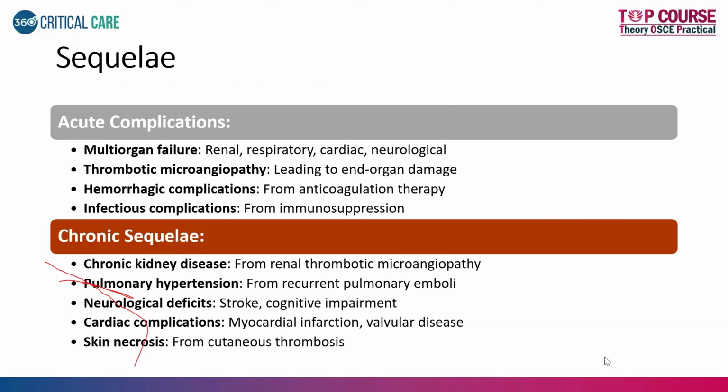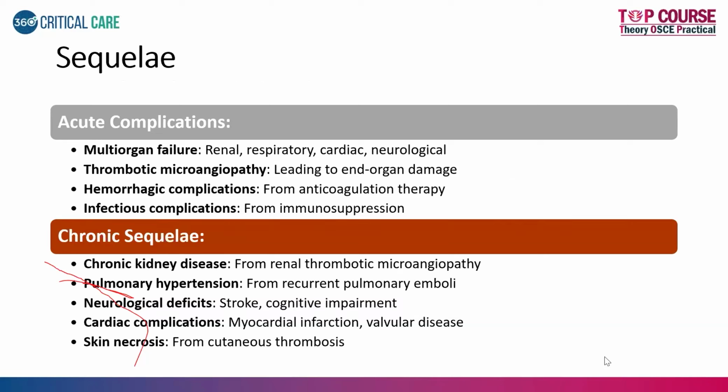What are the sequelae of APLA? There are two major headings that I want you to understand and write in the exam. Categorize them as acute complications and chronic sequelae. Acute complications are multi-organ failure. You have your multi-system disorder, I told you earlier. It can be renal, respiratory, cardiac, or neurological.